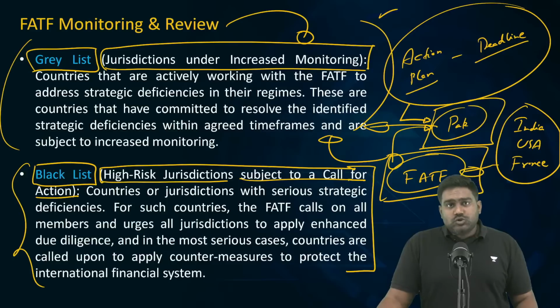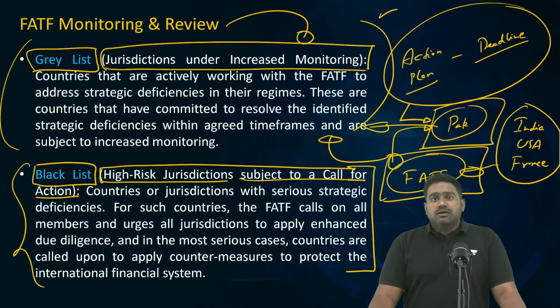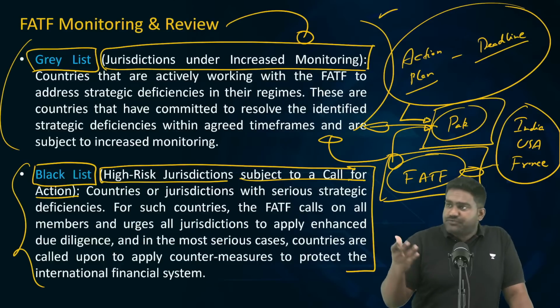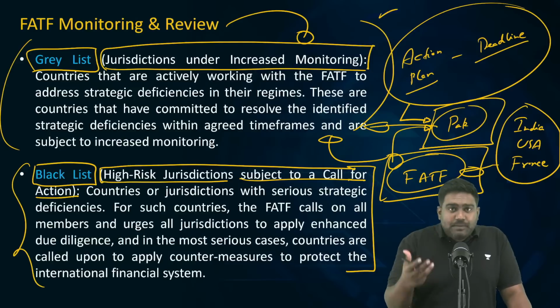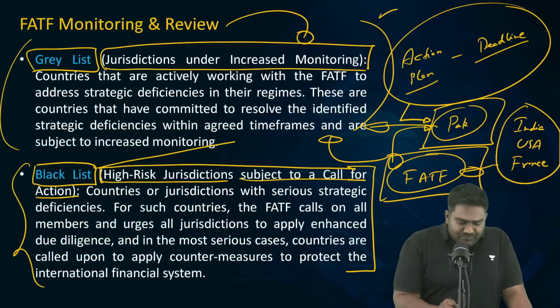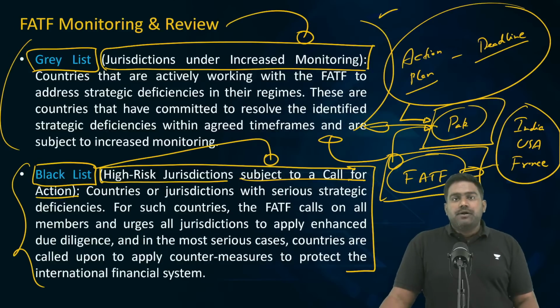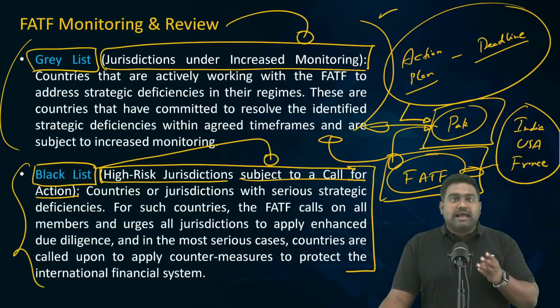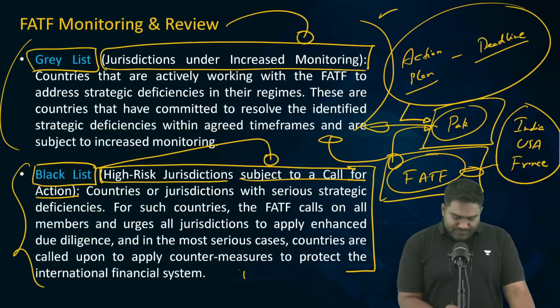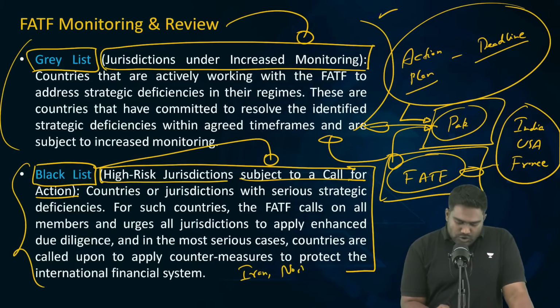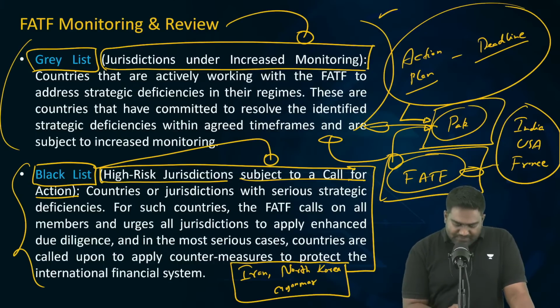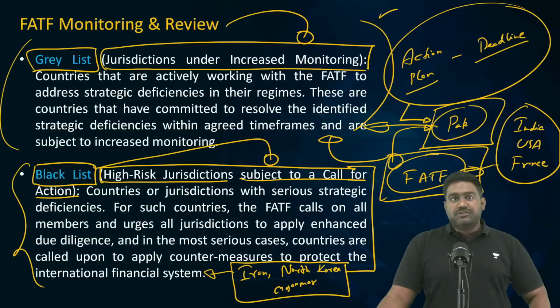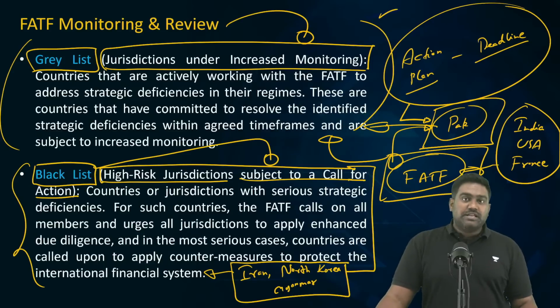So this will also limit your ability. Basically, you can't access the global markets, the financial systems. You can't take loans, assistance from World Bank, IMF, these development institutions, the global development banks. None of them will give loans or assistance to these countries. Right now, there are 3 countries on the blacklist. Which are the 3 countries? Iran, North Korea, and also Myanmar. These 3 countries have been blacklisted by the FATF, declared as non cooperative jurisdictions. So there is a call for action against them.